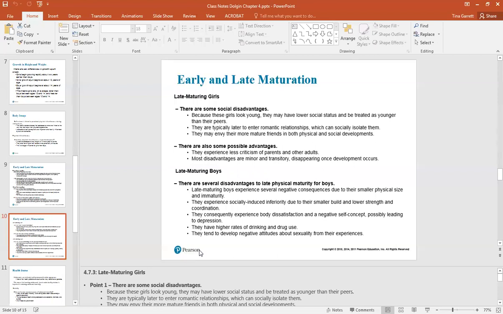For late maturing boys, this is a disadvantage. Late maturing boys experience negative consequences due to their smaller physical size. They experience socially induced inferiority. They consequently experience body dissatisfaction and negative self-concept. They have higher rates of drinking and drug use, and they tend to develop negative attitudes about sexuality.